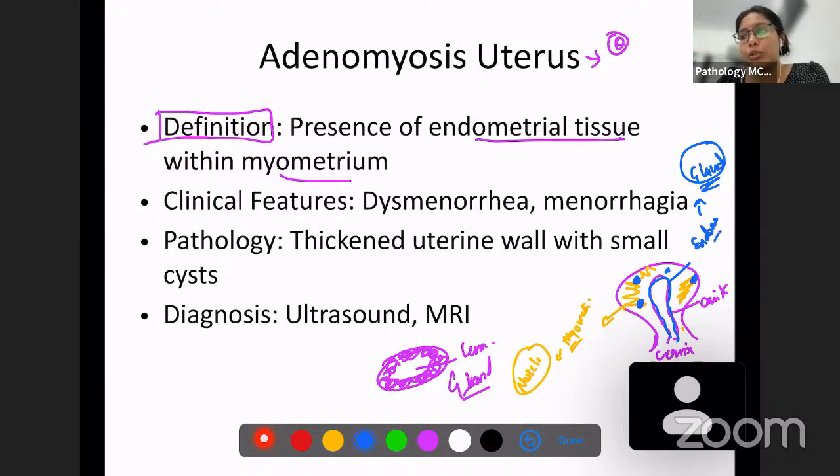Whenever there is menstrual bleeding, the glands are going to proliferate. So in that case, you will have pain, dysmenorrhea, menorrhagia. Dysmenorrhea is painful menstruation. Menorrhagia is increased menstruation. So because of these proliferating glands, you're going to have painful and increased menstruation. You will see a thickened uterine wall with small cysts in imaging.